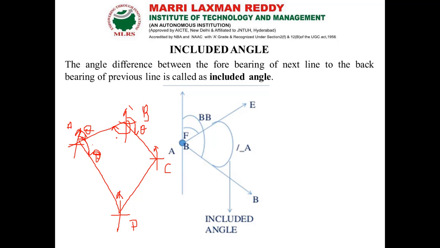BA is the back bearing of line AB, and here this theta is the forebearing for the line CD, and here the value is the back bearing for the line BC.